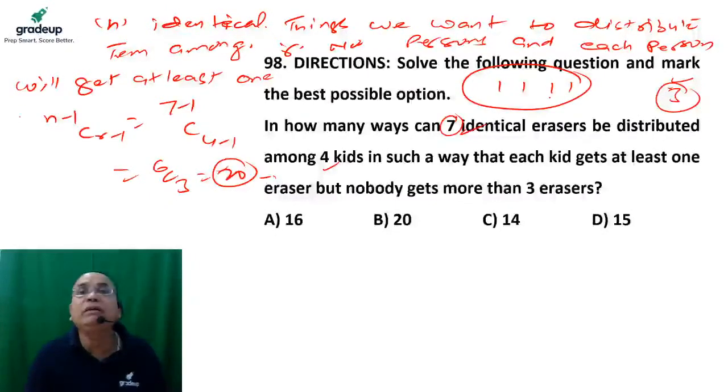But which one of the 4 will receive 4? I don't know, so I have to select one out of those 4 who will receive 4 erasers. These conditions will get subtracted from the total number of conditions.